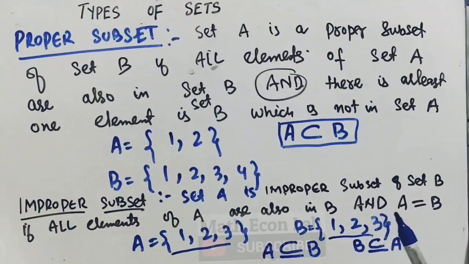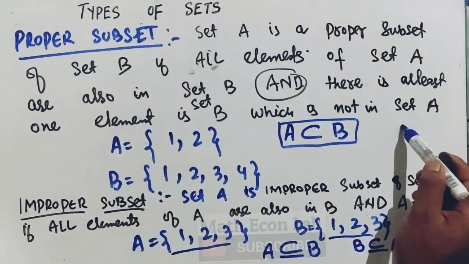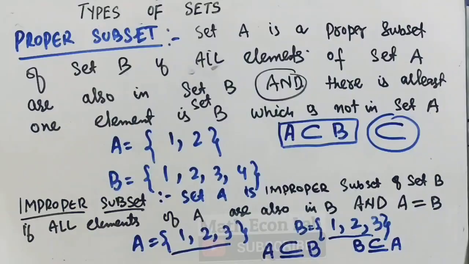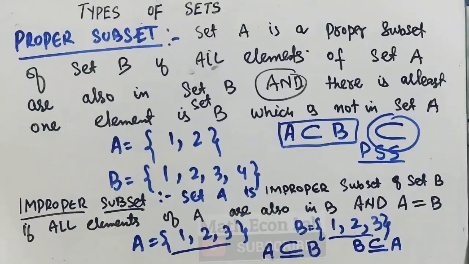Okay, so this symbol is exclusively used for showing proper subsets, okay, proper subset, whereas this symbol represents any subset, including the improper subset.